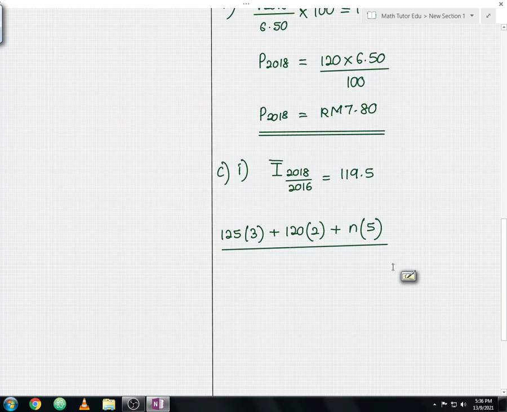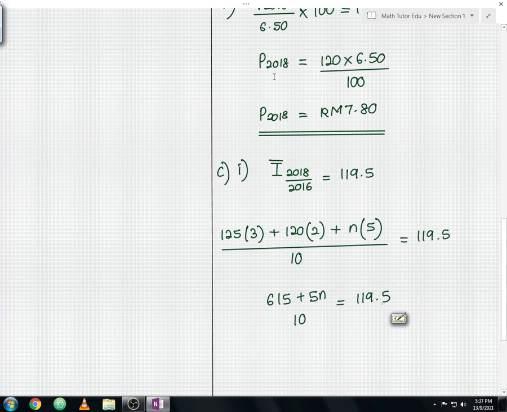So in this case the weightages are 3, 2 and 5, so you add them all. So from here you get 10. So you calculate this, you should get your composite index is 119.5. Okay, so let us solve them. Let us start to solve the numerator. Sum them up. So from here you get 615 plus 5n over 10 equals 119.5.